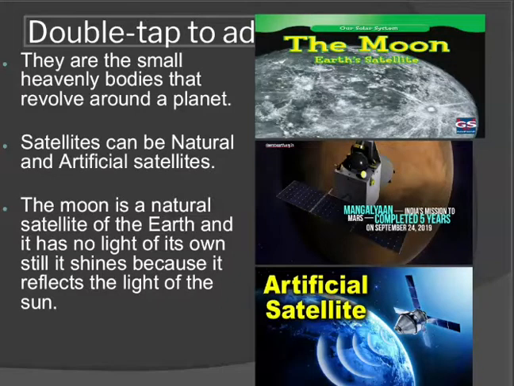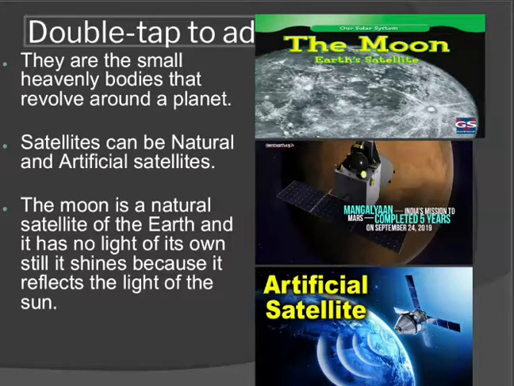These satellites can be natural and artificial satellites. The moon is a natural satellite of the earth which has no light of its own. Still, it shines because it reflects the light of the sun. Artificial satellites are those satellites which are made by humans.